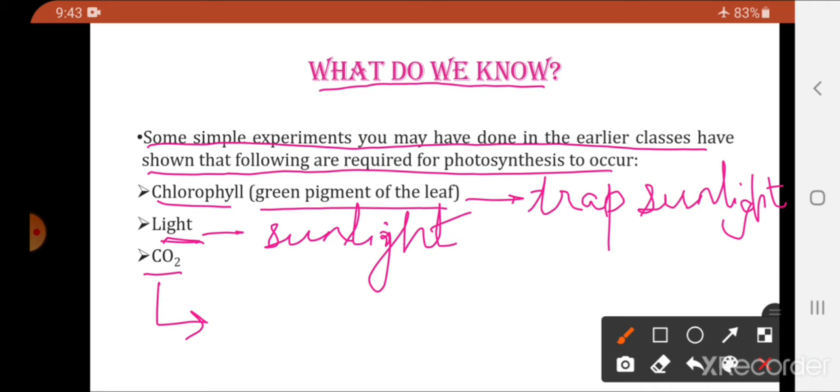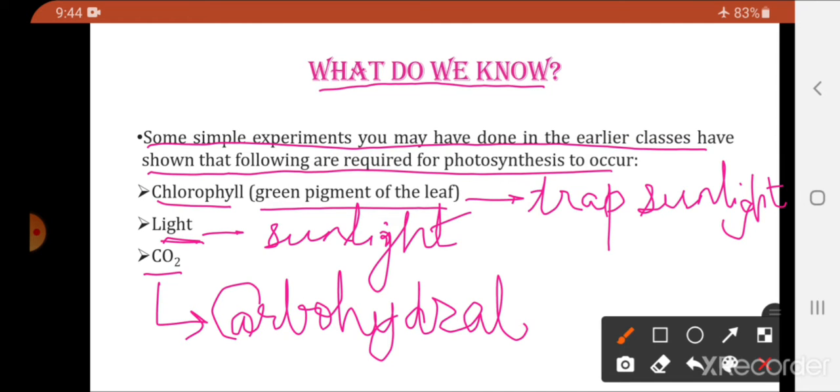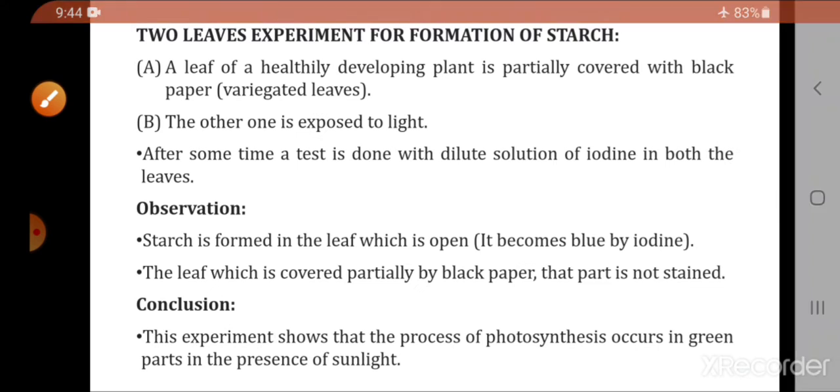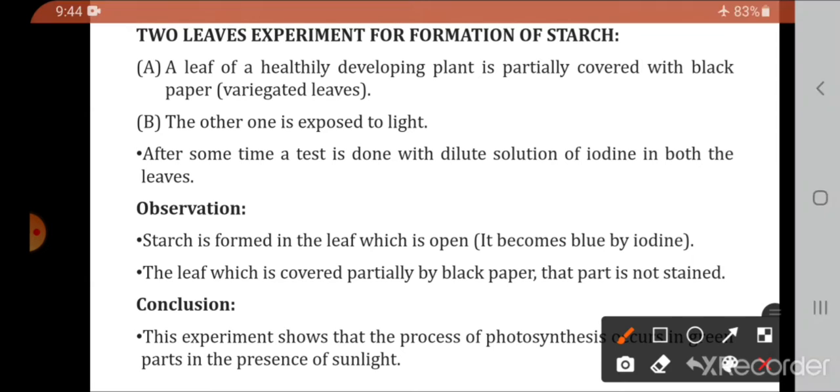And carbon dioxide gets converted into carbohydrate, which is nothing but glucose. Which carbohydrate will be made? Glucose. And this carbohydrate is the food prepared by the process of photosynthesis. So these are the three main requirements of photosynthesis. One is the chlorophyll pigment which helps to trap the sunlight. Then light, in the presence of which photosynthetic activity happens, and carbon dioxide which is converted into carbohydrate, which is the food source. Now, what we have studied in the lower standards.